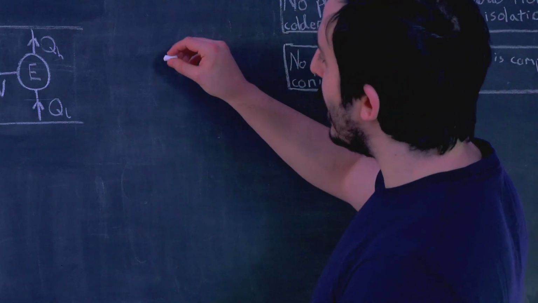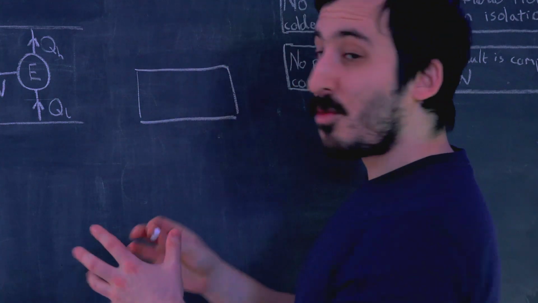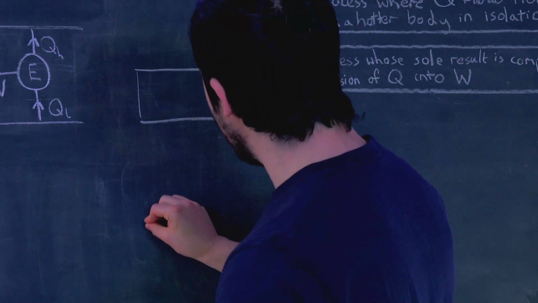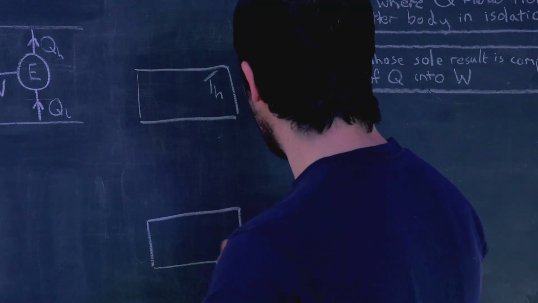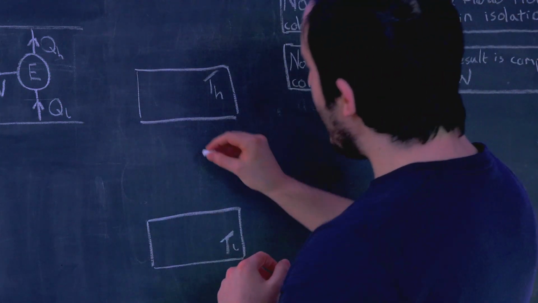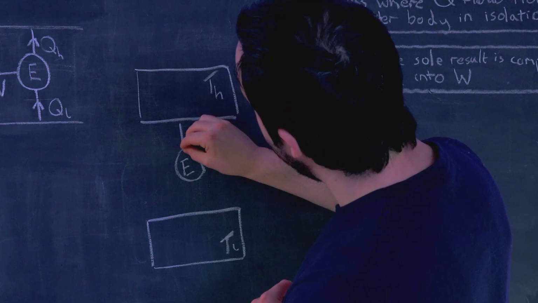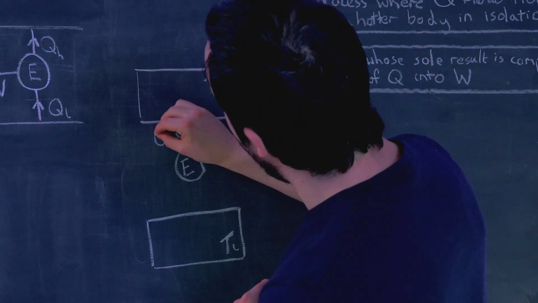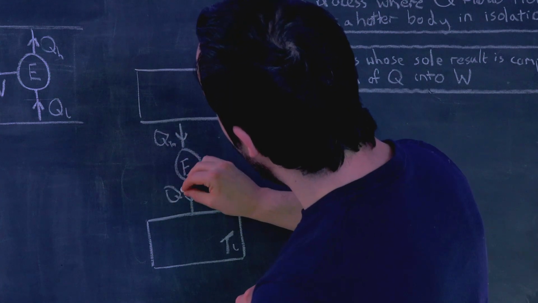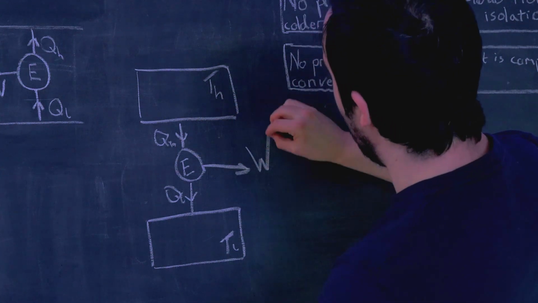But basically, a Carnot engine has one reservoir, which is a really big body, which is held at a very high temperature, which I write as TH. And then another reservoir, another really big body, which is held at a low temperature, and that I write as TL. And what the engine does, which I draw here as a circle, labelled E, is it sucks heat out of the hot reservoir, which I write as QH, and it ejects heat into the cold reservoir, which I label QL, and as a byproduct, it does some work, which I label W.